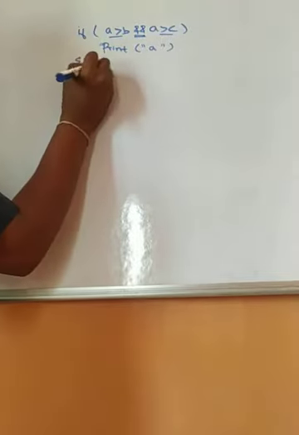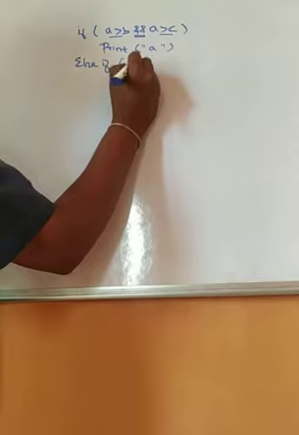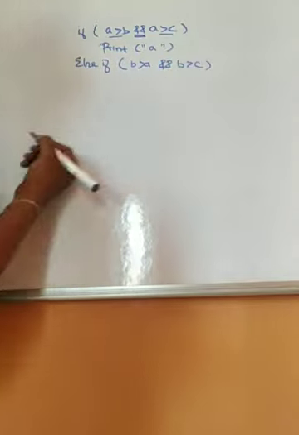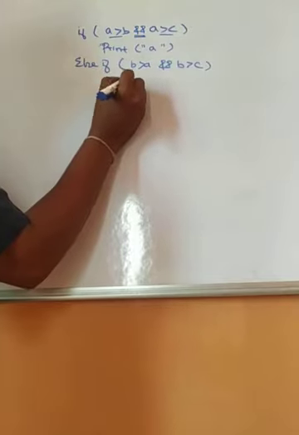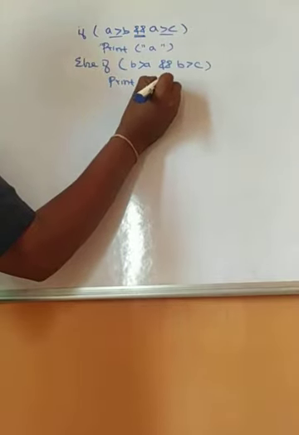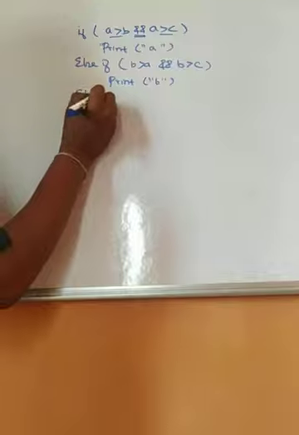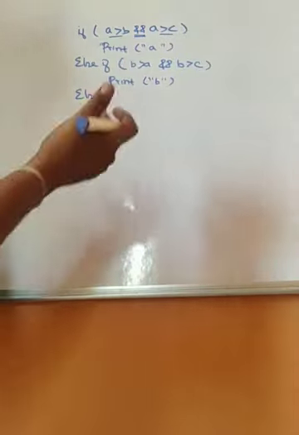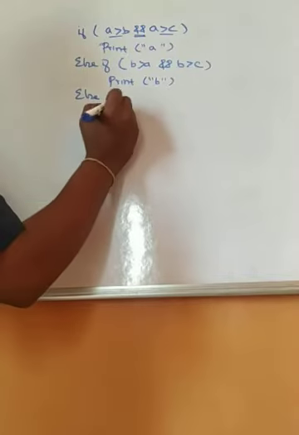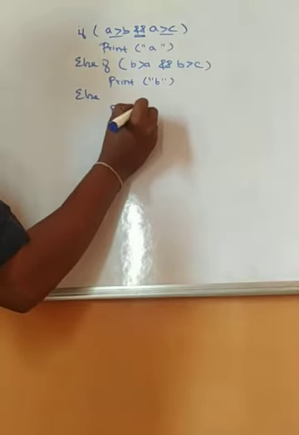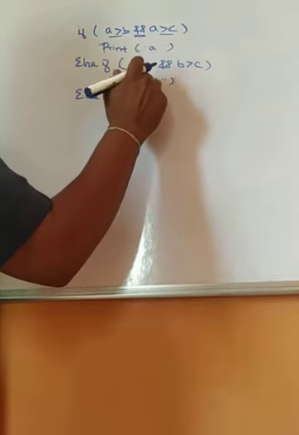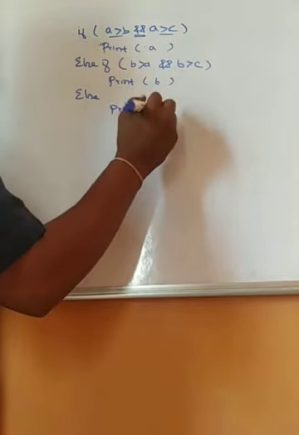So else if, I will be checking with the condition of B: B greater than A and B greater than C. If this condition gets satisfied, I will be printing the value B. Else, the third condition, no need to check it, because when this condition fails, then automatically C is big. So I can directly print C. Here you don't need to give it in double quotes. If I give it in double quotes, it will print the character.